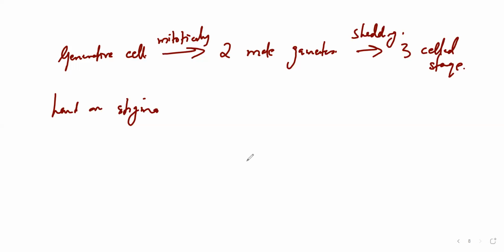Sometimes the pollen grains may be alive for just half an hour, sometimes more than that. Everything depends upon what? The temperature and the conditions it is going to get. So this is all about the male gamete, the pollen grains, and the process of how it is formed and what happens next.